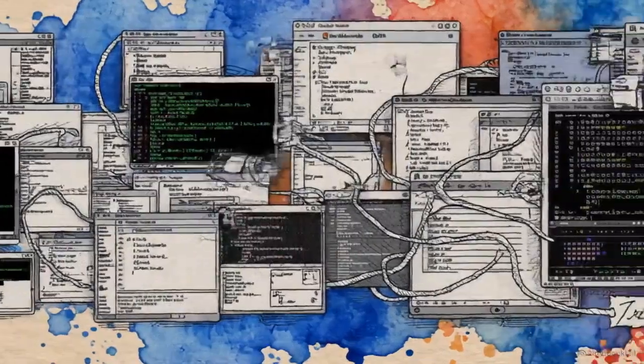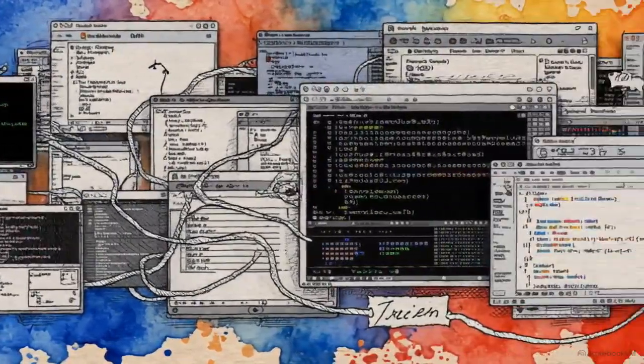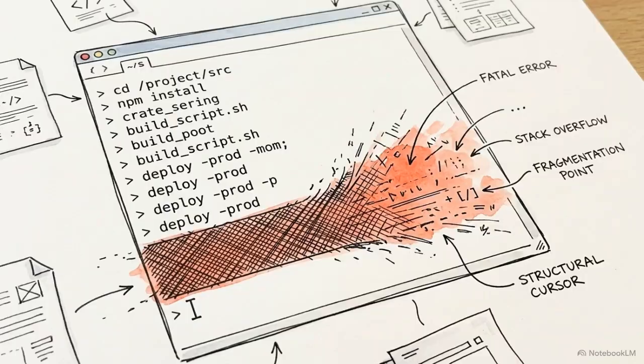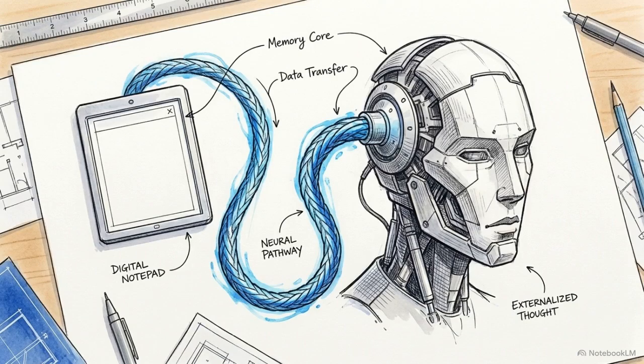When an AI agent attempts to hold complex, multi-step tasks entirely in its internal memory, it suffers from context fragmentation. The model loses track of its progress and fails to finish the subroutine. Anthropic's Claude Desktop solves this fragmentation by forcing the model to externalize its operational memory into the text context.